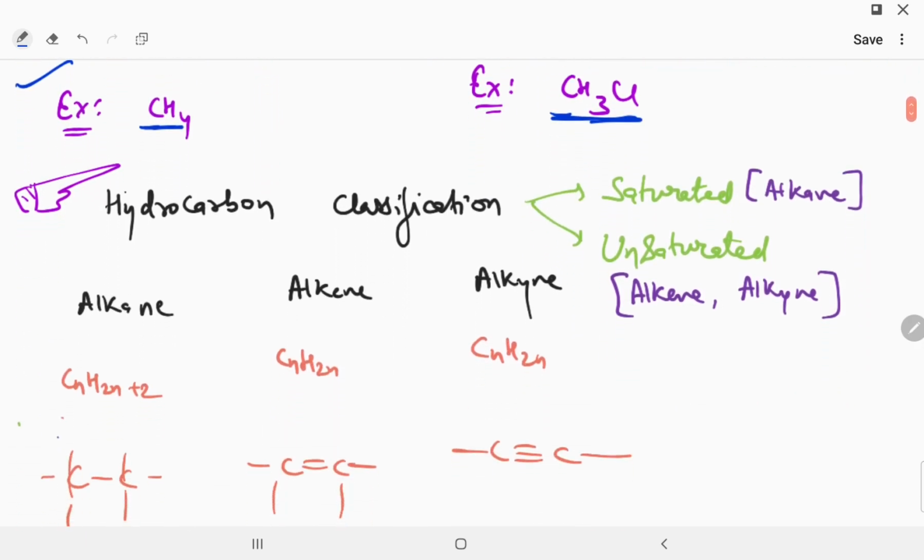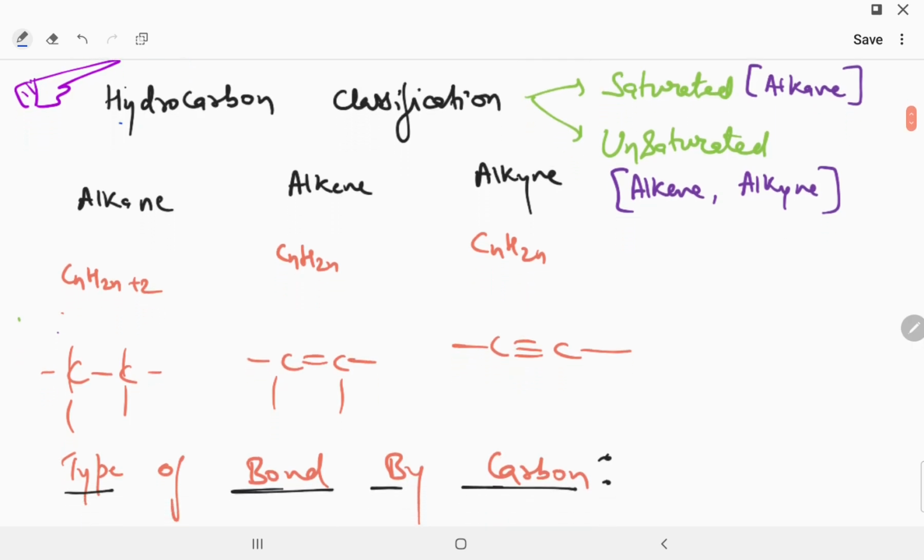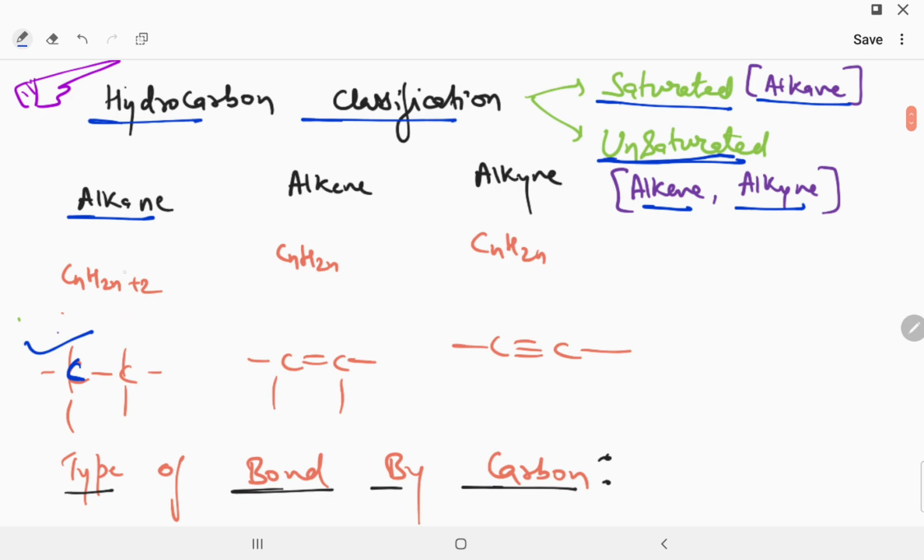Now understand hydrocarbon classification. We classify them into two types: one is saturated and one is unsaturated. Saturated means alkane, and unsaturated means alkene and alkyne. Why, sir? Because an alkane contains only carbon-carbon single bonds, so they are called saturated, and alkene and alkyne are unsaturated. They have C double bond C and C triple bond C.